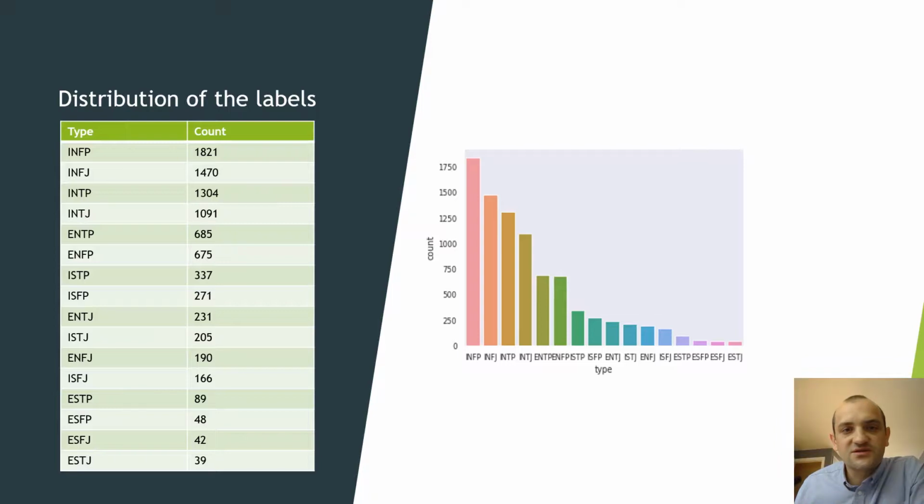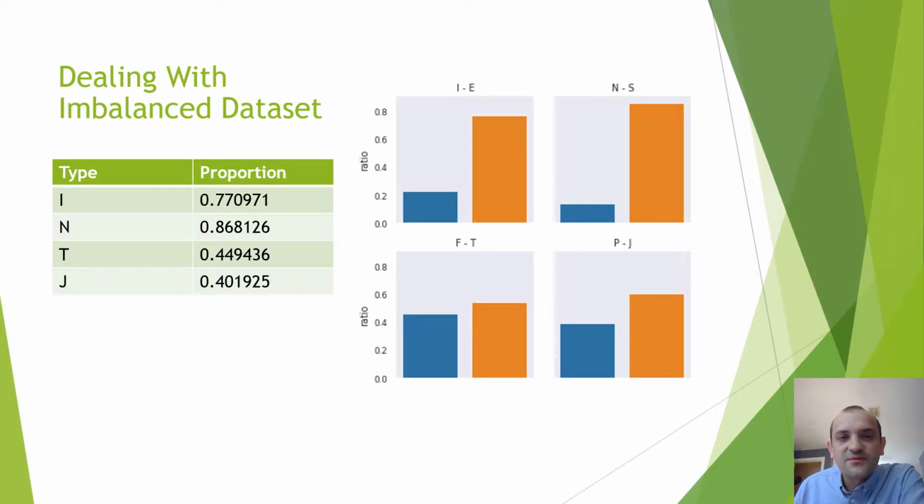To train a model that can generalize well, we have to make sure that the number of all labels are roughly the same. Here, if we use 4 outputs and a categorical cross-entropy loss function, we will make the model biased towards the INFP type. Instead, we will build a model for every pair of dichotomies. With that kind of separation, the lowest count on the labels, that is for sensing type, is 1197, which is a significant improvement on the 39 ESDJ records. Still, to prevent overfitting, we have to balance the dataset using undersampling. It will help us to deal with overfitting and biasing.